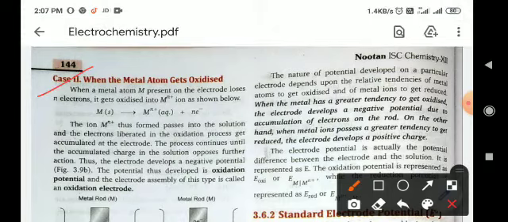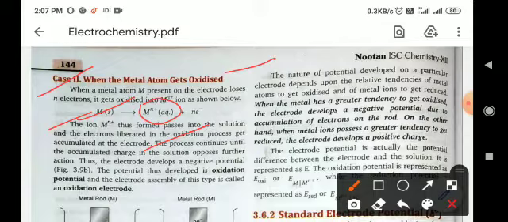Now in the second case, when the metal atom gets oxidized, meaning when a metal loses electrons and converts into metal ions, the process is oxidation. The ions M^n+ thus formed pass into the solution, and the electrons liberated in the oxidation process get accumulated at the electrode.